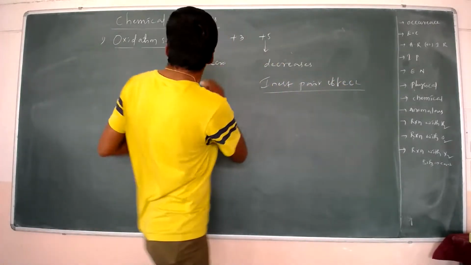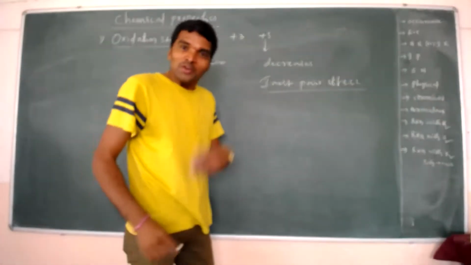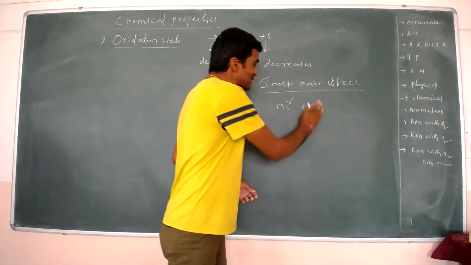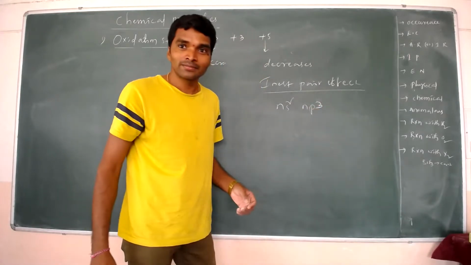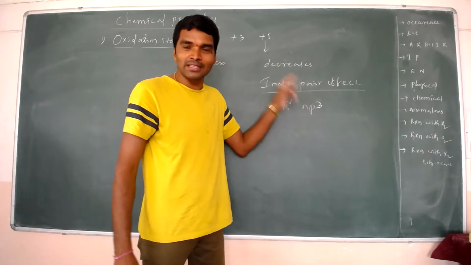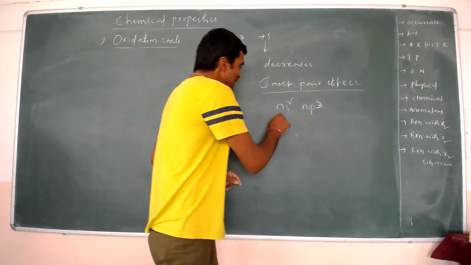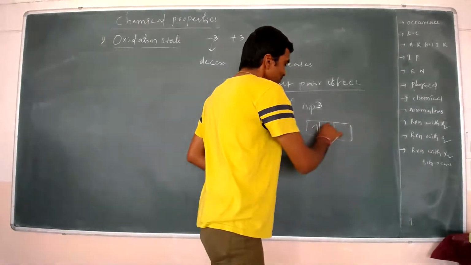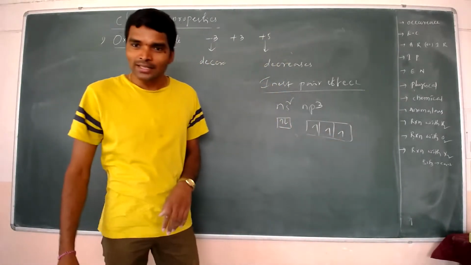See, actually these are fifth group elements. The general electronic configuration of fifth group elements is ns2 np3. Meaning in the s orbital paired electrons are already there, and in the p orbital 3 unpaired electrons are there.